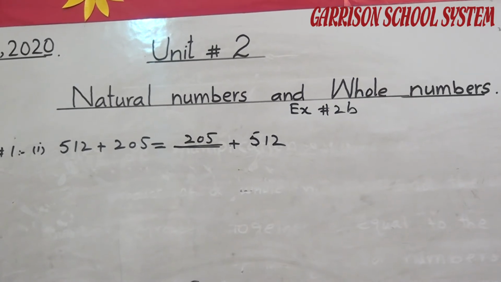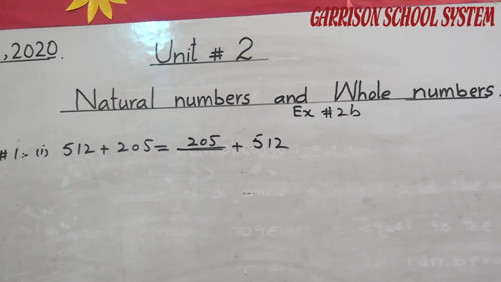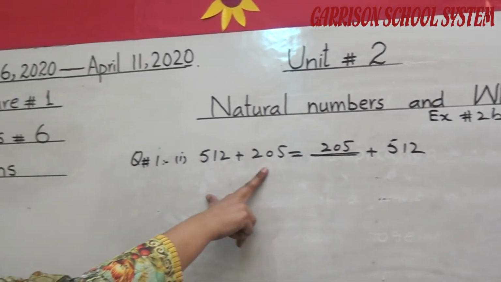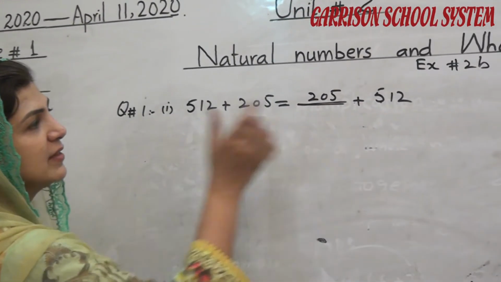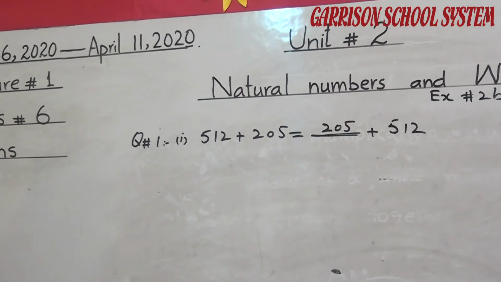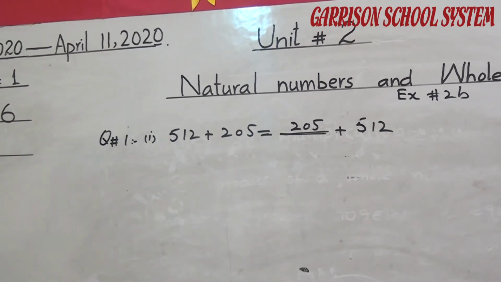Closure property, what was the closure property? Closure property was when any natural number is added to a whole number, the answer remains a whole number. So we can write in this way the first part of question number 1. This is the exercise number 2b.